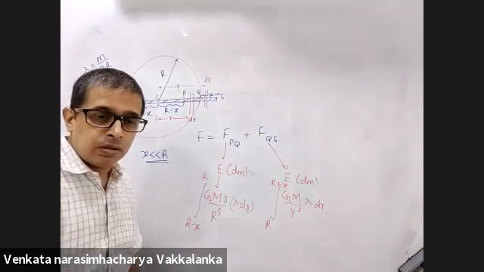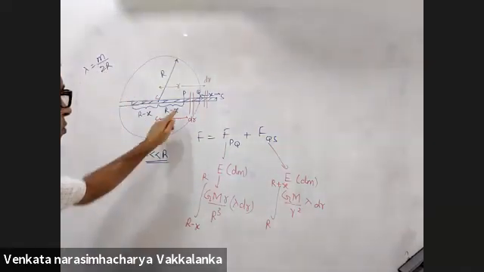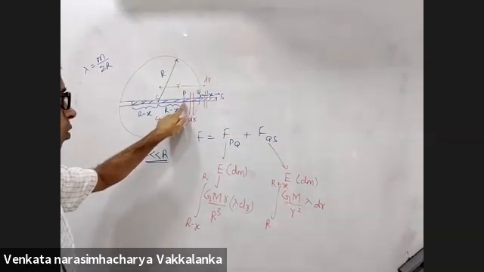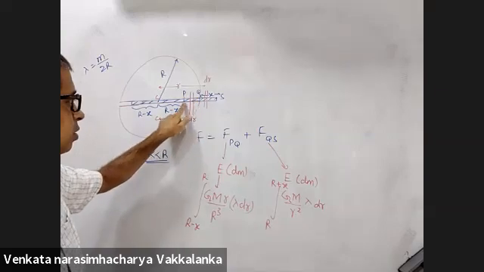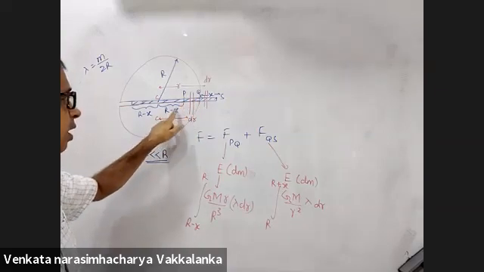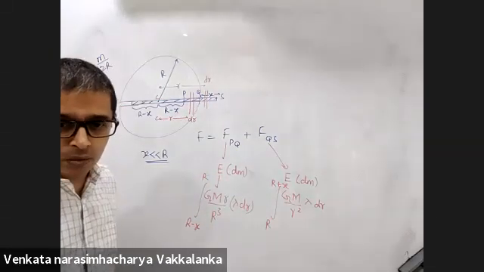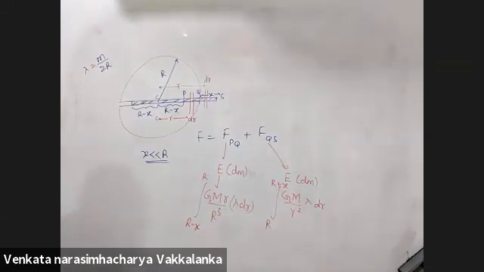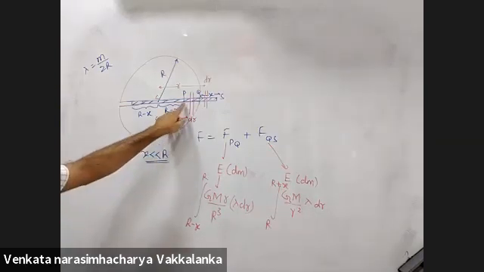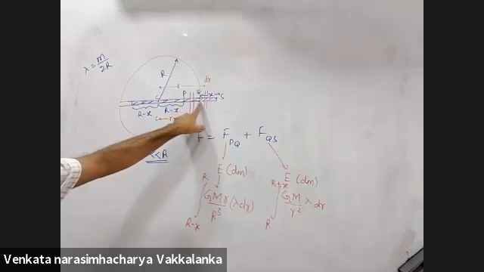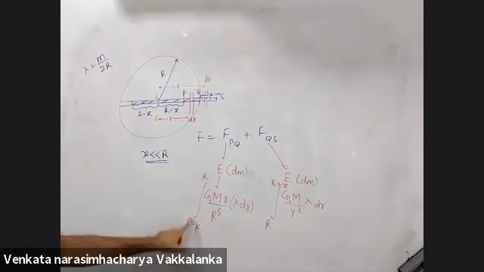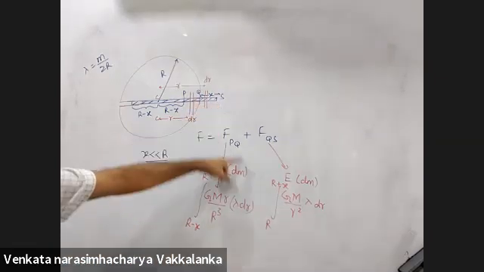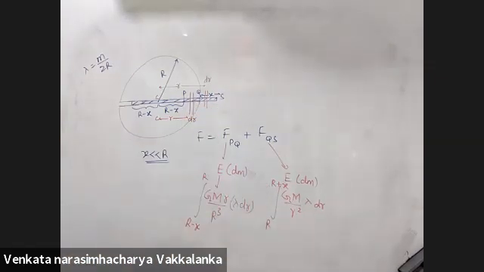From here till here, what is this and what is this? Small r value goes from P to Q. At P it is capital R minus X. At Q it is capital R. Now from Q to S will be R to R plus X.